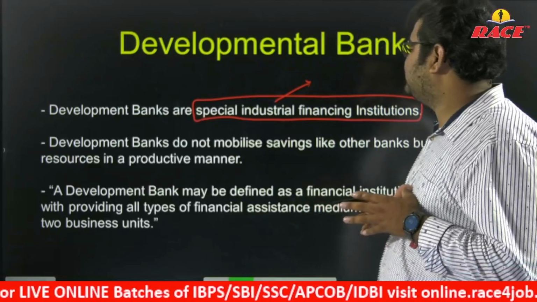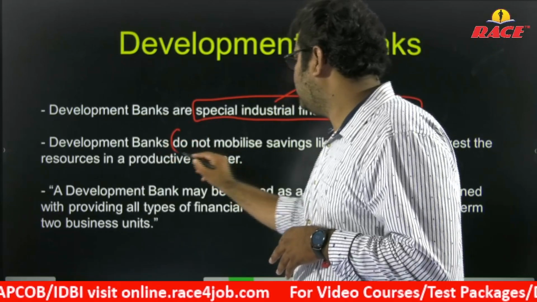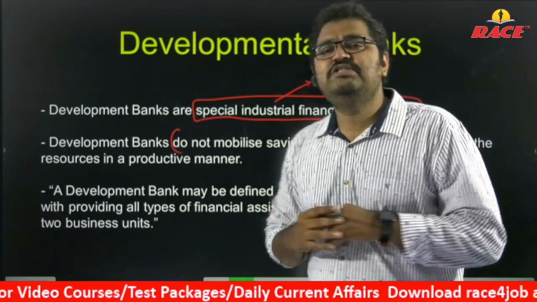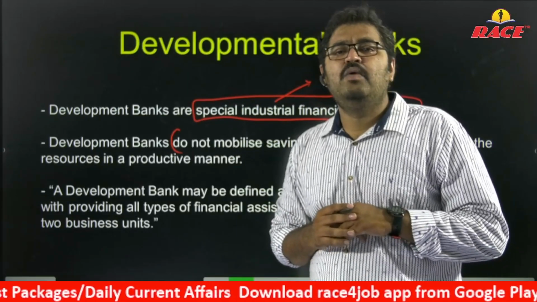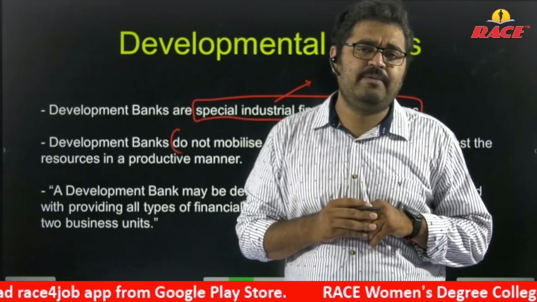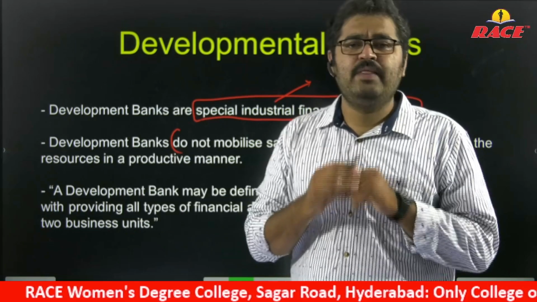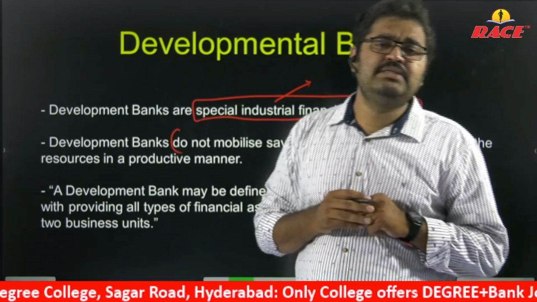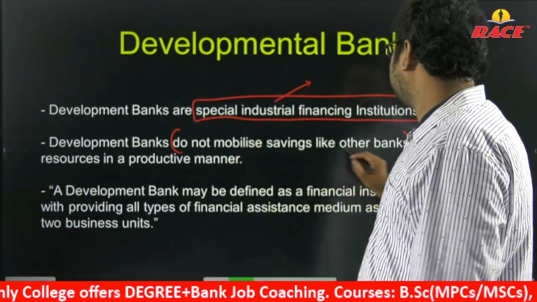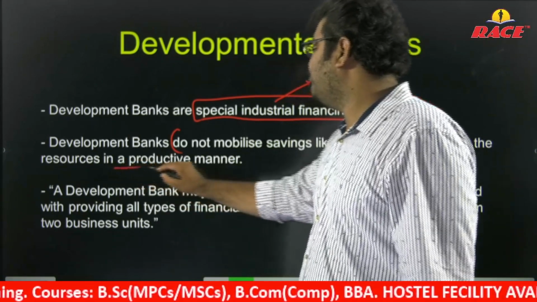So special industrial financing. Development banks do not mobilize savings like other banks. So what is the difference between development bank and commercial bank? A commercial bank's primary function is to accept deposits from the general public. Yes or no? That is nothing but mobilization of savings, right? But development banks do not accept deposits, do not mobilize savings like other banks, but invest the resources, that is human resources, financial resources, natural resources, everything, in a productive manner.